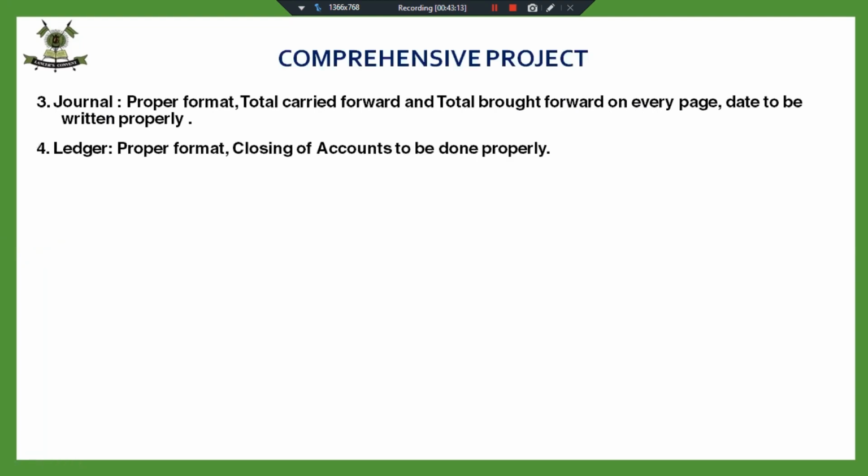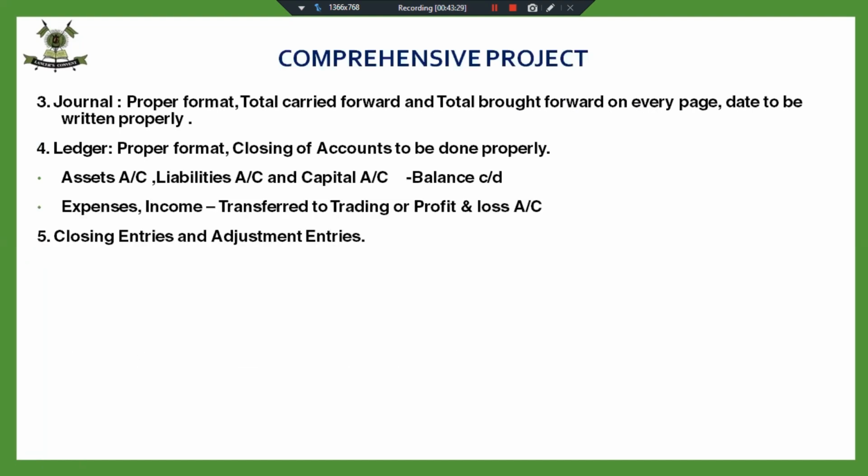Fine. And the ledger has to be written again in proper format, and closing of the accounts to be done properly. Not all the accounts will be balance carried down or brought down. It will be only assets, liabilities, and capital will be balance carried down and brought down. All your expenses and income accounts will be transferred to trading and P&L. And for these expenses and incomes, you will be passing the closing entries as well. And the adjustments that you are taking of closing stock, outstanding expense, prepaid expense, you will be passing the adjustment entries.